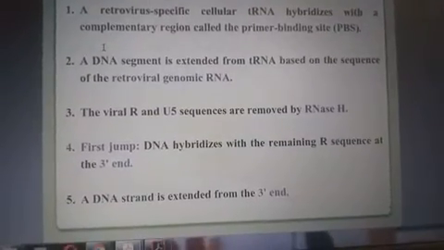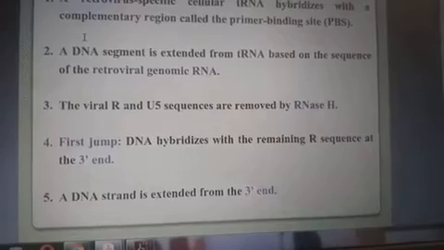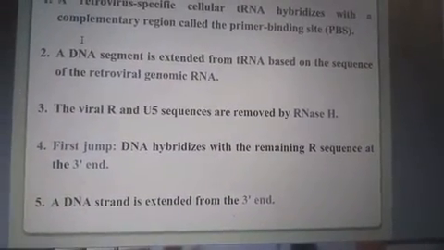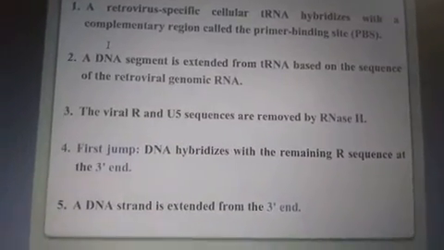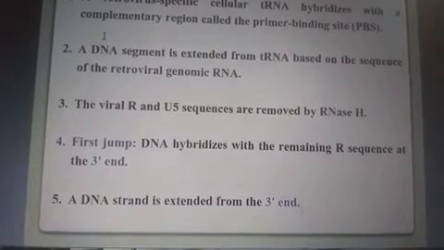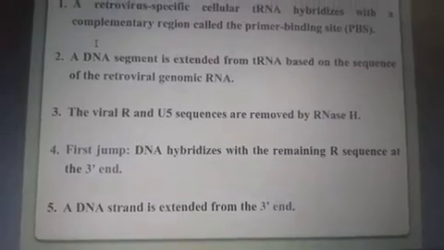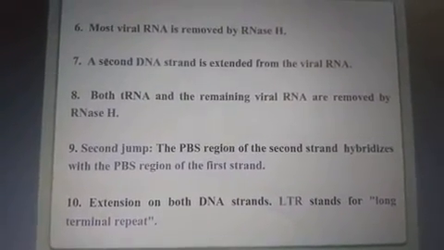A DNA segment is extended from the tRNA based on the sequence of the retroviral genomic RNA. The viral R and U5 sequences are removed by RNase H. The first jump: DNA hybridizes with the remaining R sequence at the 3' end. A DNA strand is extended from the 3' end. Next, most of the viral RNA is removed by RNase H.